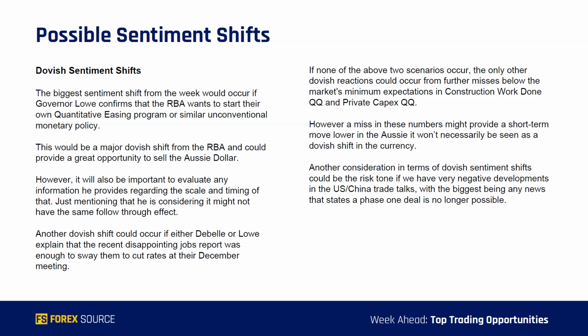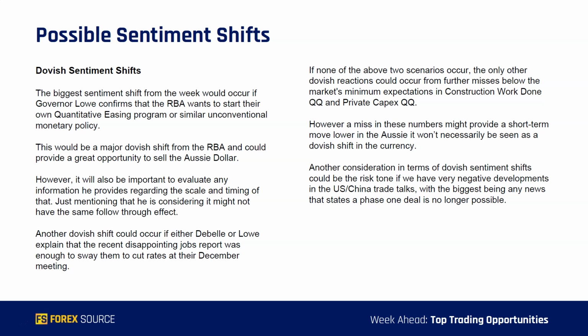Now, the biggest sentiment shift in terms of a dovish shift from the week would occur if Governor Lowe confirms that the RBA wants to start their own quantitative easing program or similar unconventional monetary policies. Now, this would have a major dovish shift from the RBA and could provide a great opportunity to sell the Australian dollar. However, it will be very important if something like that is said to evaluate any information he provides regarding the scale as well as the timing of that unconventional monetary policy. Just mentioning that he is considering it or that he's open to it might not have the same follow-through effect